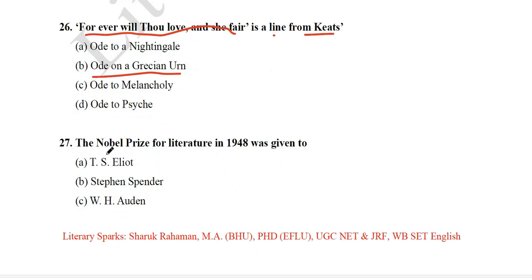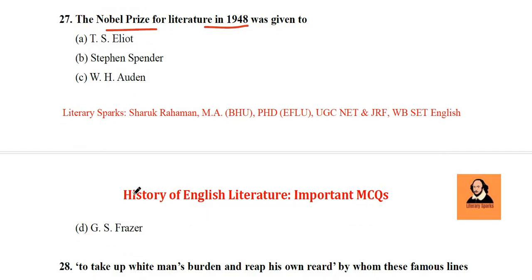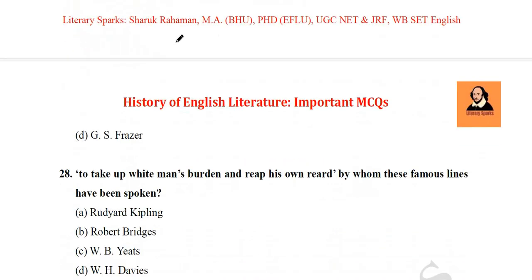Next question. The Nobel Prize for Literature in 1941 was given to T.S. Eliot, Stephen Spender, W.H. Auden, G.S. Fraser. So it's T.S. Eliot. T.S. Eliot was awarded the Nobel Prize for Literature in 1948.